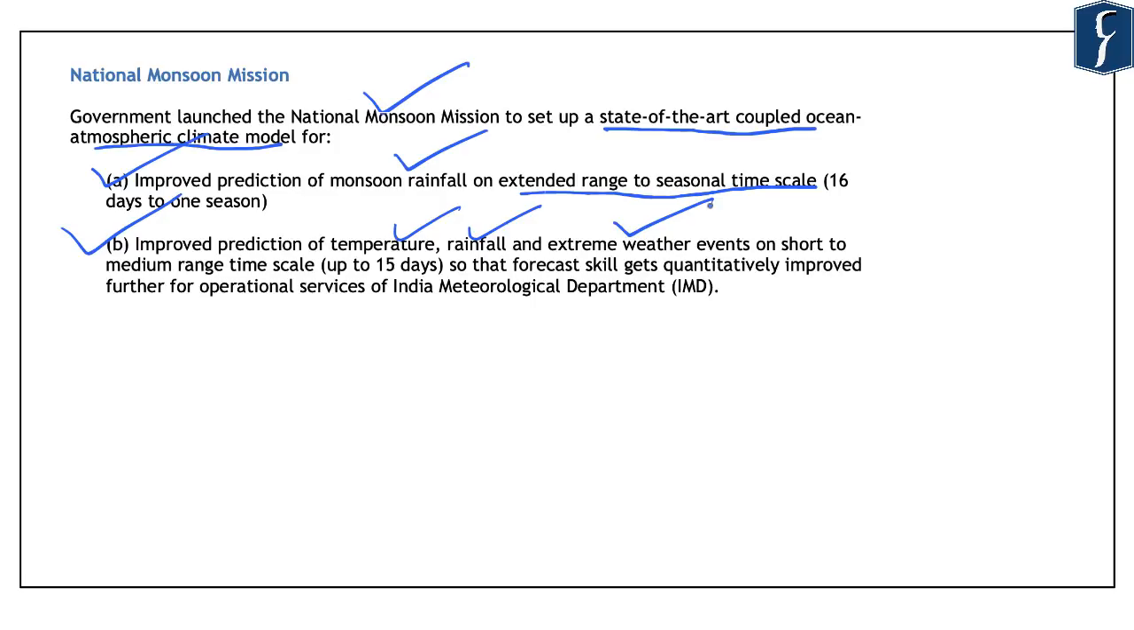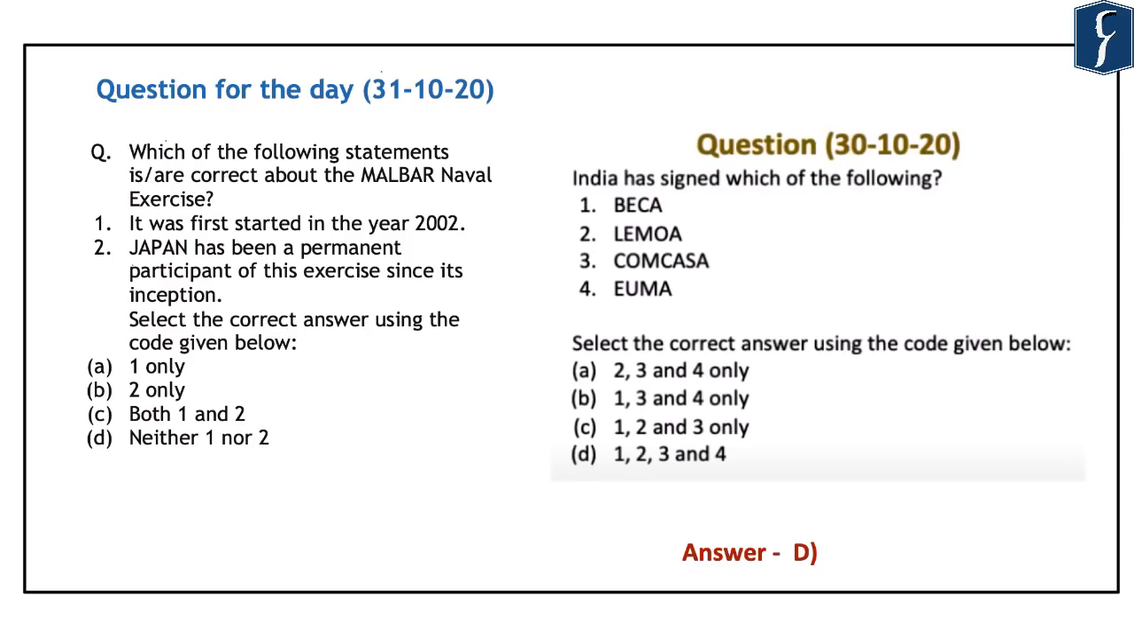As we note, monsoons are very important for the economy of rural India as well as for disaster predictions, for example floods, droughts and tropical cyclones. So in this regard there is a need for improving the quality of monsoon prediction by providing important resources to the Indian Meteorological Department. With this we conclude today's discussion, and this is the question for the day.